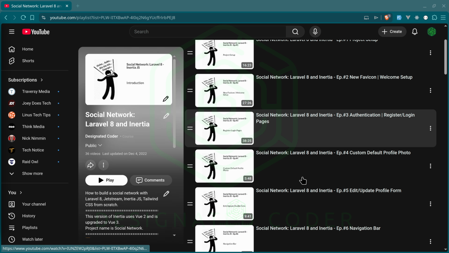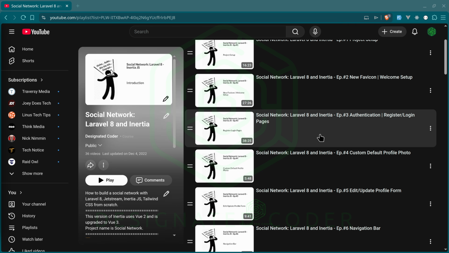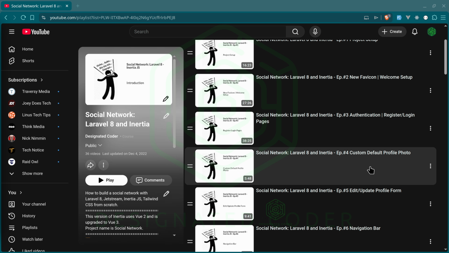Some of the things that we have in here I really want to use and I want to do the updated versions of. One thing is with the authentication. We're going to do a couple of things with that. We're also going to do a couple of things with the custom default photo, because now since Laravel isn't using Jetstream anymore, that functionality is still kind of built in, but it's also not kind of built in. So we're going to do something to make it so that we can do that for our users.